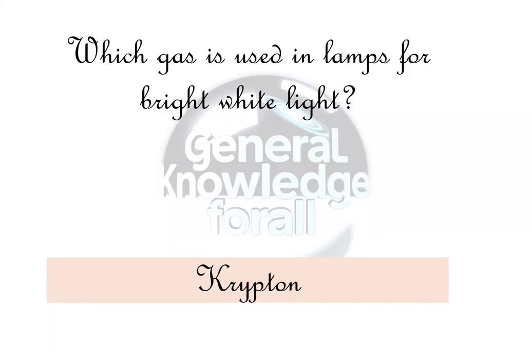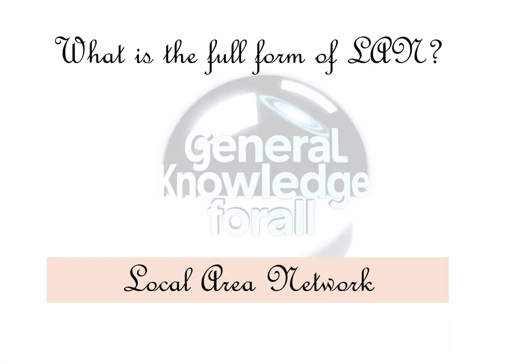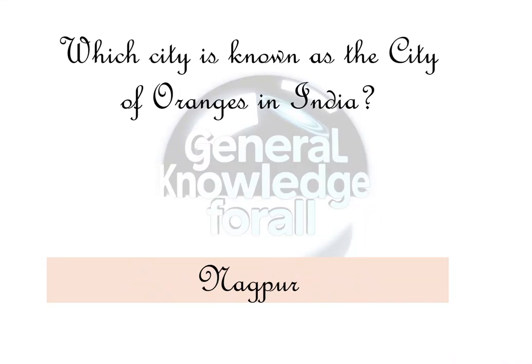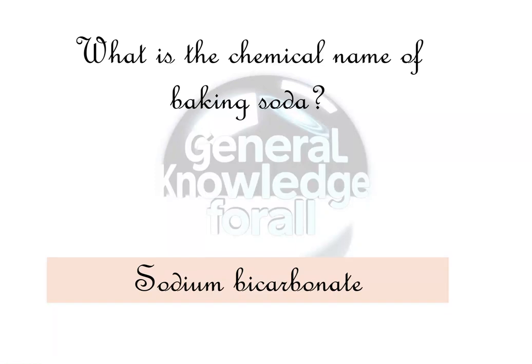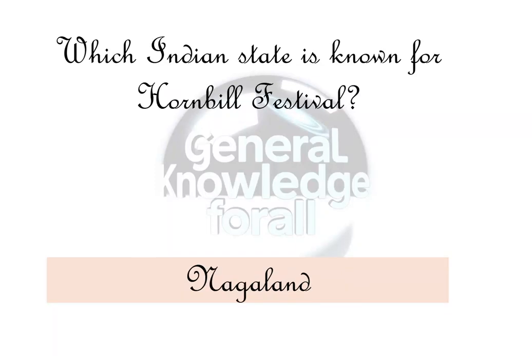Which gas is used in lamps for bright white light? Krypton. What is the full form of LAN? Local Area Network. Which city is known as the City of Oranges in India? Nagpur. What is the chemical name of baking soda? Sodium bicarbonate. Which Indian state is known for Hornbill Festival? Nagaland.